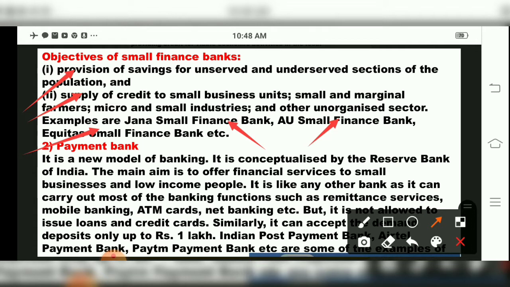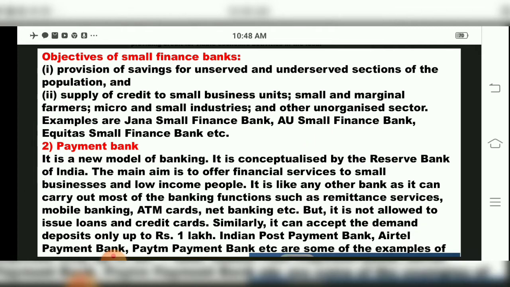Now the second type of bank we are studying, children, according to the new modern structure, is the payment bank. What is a payment bank? It is a new model of banking, children.